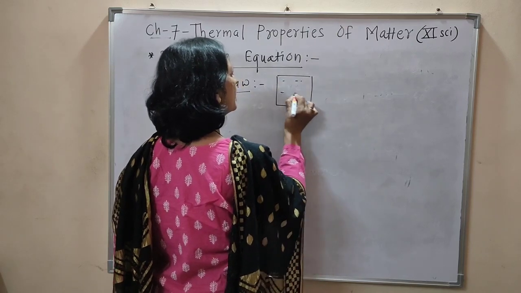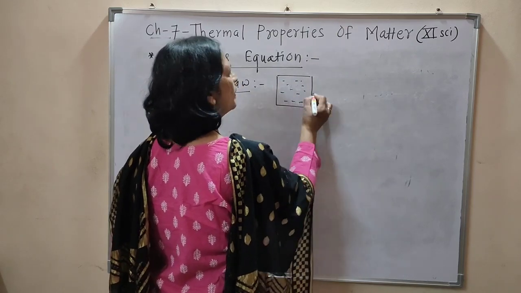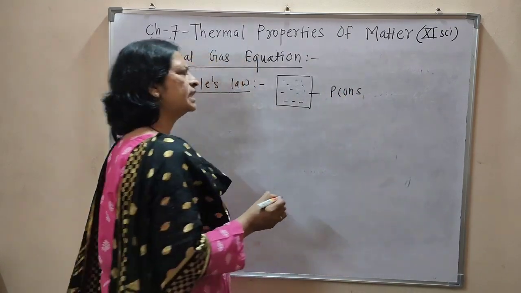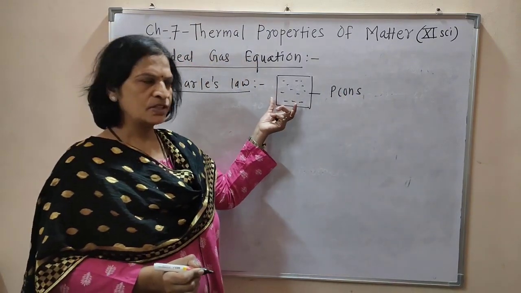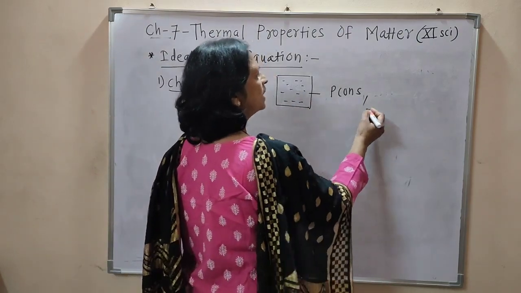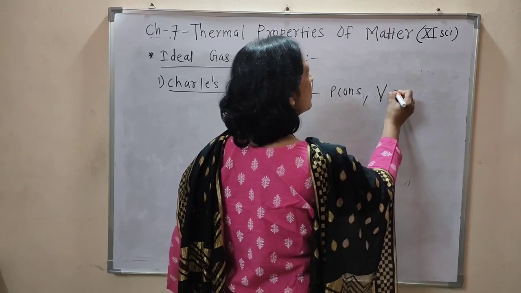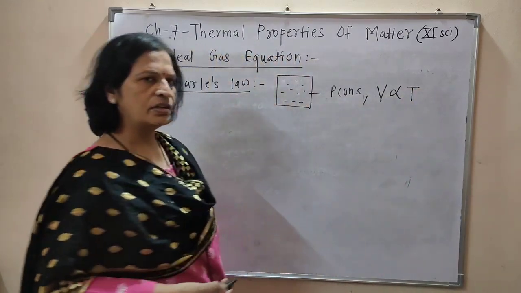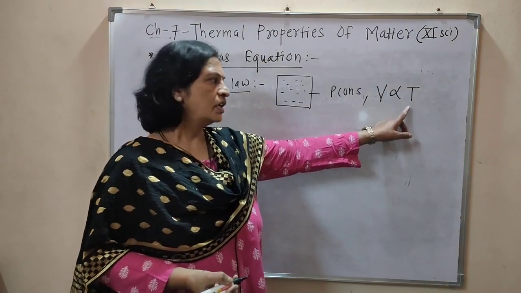This is a fixed mass of a gas and the pressure of this gas is kept constant. Then it is observed that the volume of the given mass of gas is directly proportional to its absolute temperature. Understood?